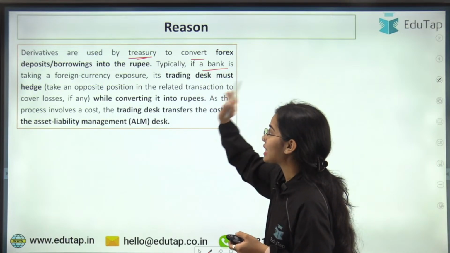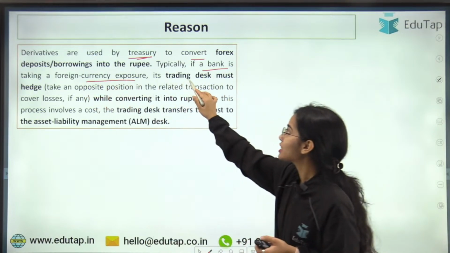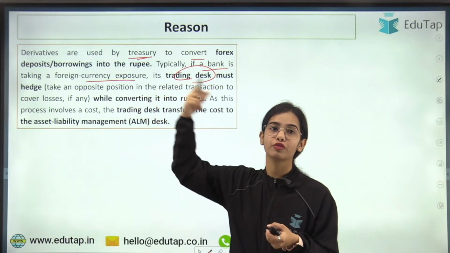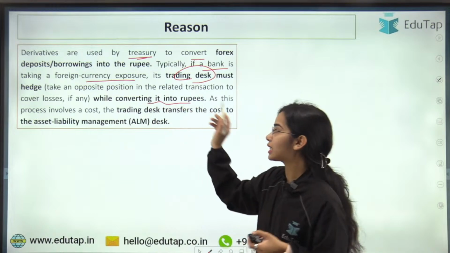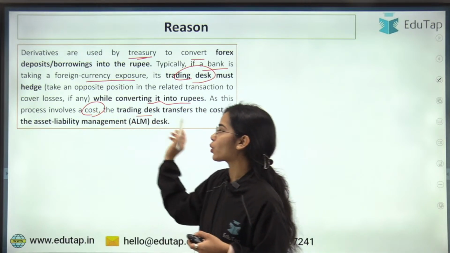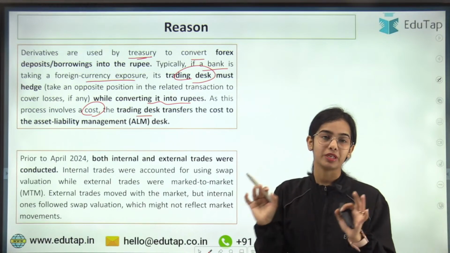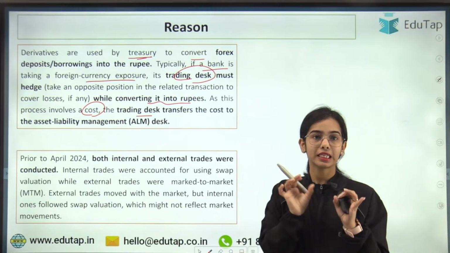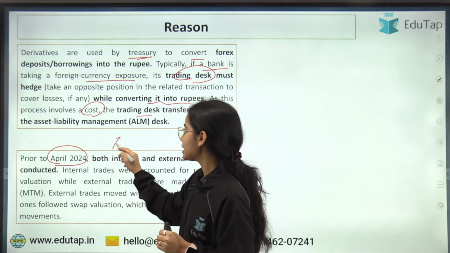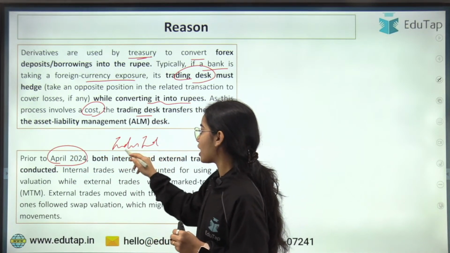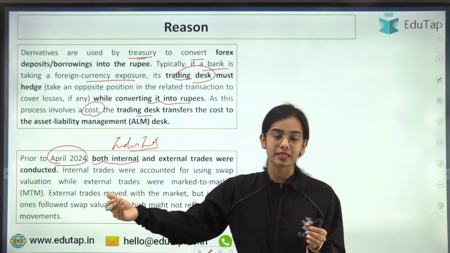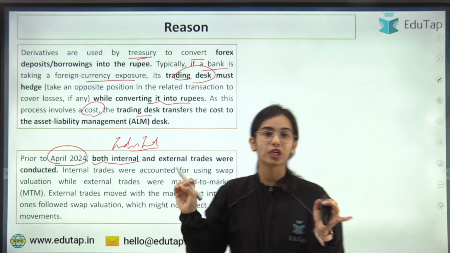Typically, if a bank is taking a foreign currency exposure, its trading desk must hedge and take the opposite position for the future date while converting the current currency into rupees. As this process involves a cost, the cost has to be transferred to the asset liability management. Now, what has happened in IndusInd Bank is that prior to April 2024, IndusInd Bank was involved in both internal and external trades. They were conducted in the foreign currency exchange.